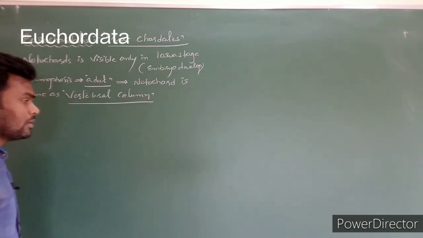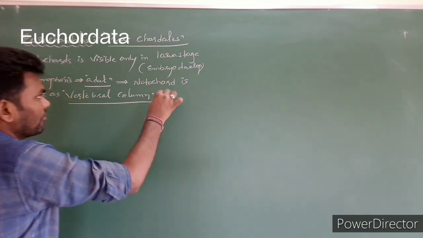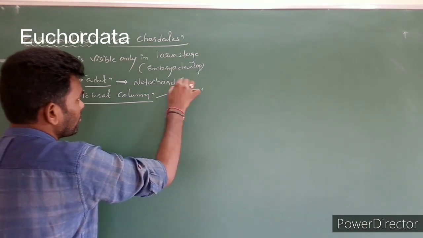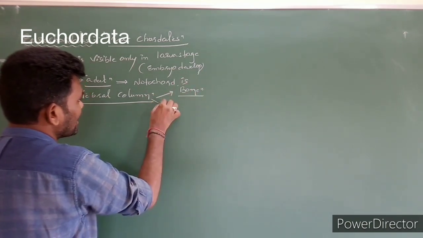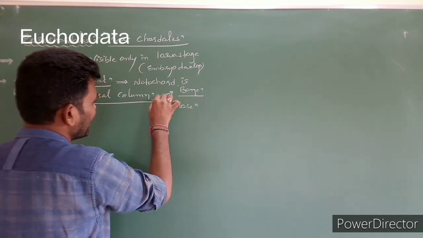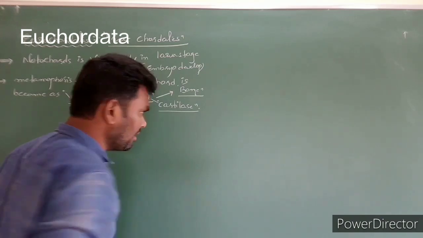So this vertebral column is made up of either bone or maybe cartilage tissue. Clear?